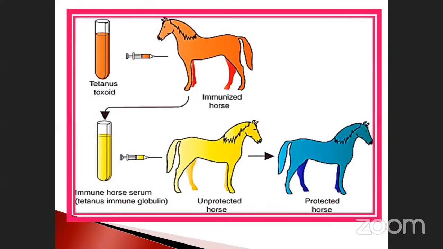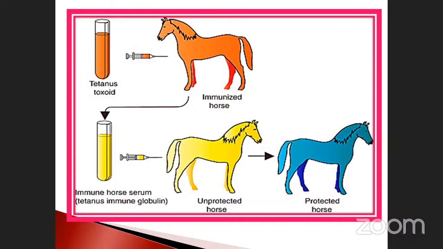Already we discussed it. Tetanus toxoid is given to the horse. As a result, what happened? Antibodies are produced inside against the antigen and isolated from the immunized horse's blood as immune horse serum. After that, it is transferred to many normal horses and analyzed for the changes that occur. The normal horse is unprotected. Why is it unprotected? Sometimes they may die.